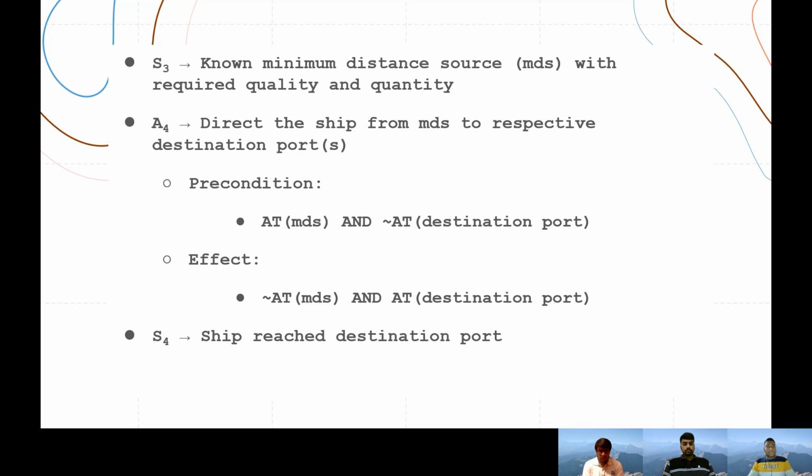So from state S3, that is knowing the minimum distance source with having the required quality and quantity of coal, we'll now go to S4 stage, that is ship reached at destination port. So the action we have to perform is we have to move the ship. Basically, we have to direct the ship from the minimum distance source to the destination port. So the precondition is that the ship is present at this source node, and the effect is that after performing the action A4, the ship will be present at the destination port, and that's it. So here we reach at S4, that is ship reached at destination port.